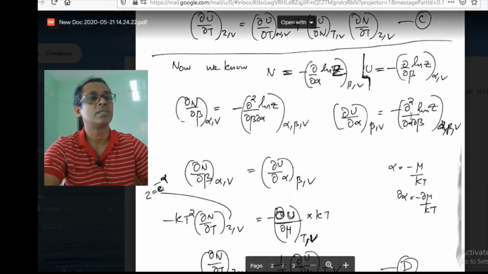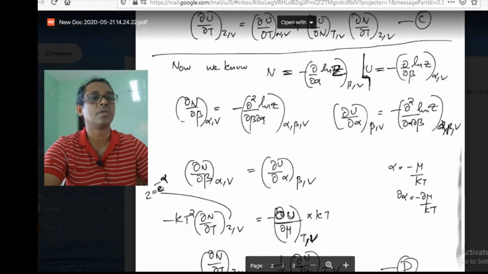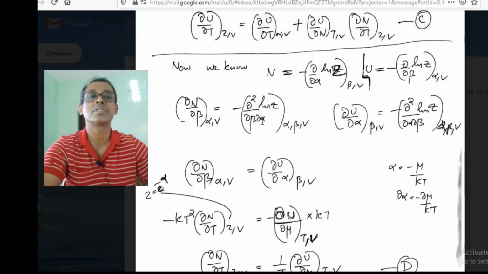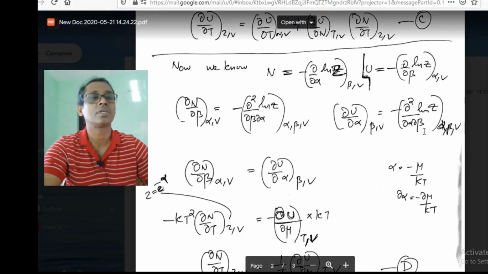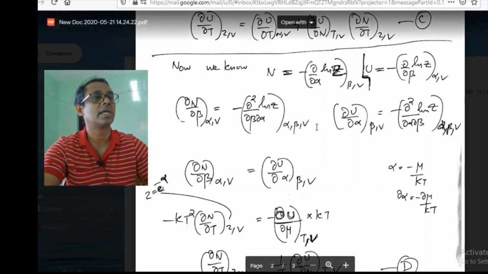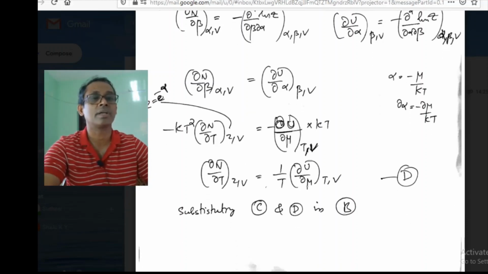So as we look at the right hand sides of these two equations, they are actually the same. The only thing is the order of differentiation is different. Here we first differentiate with respect to alpha and then with respect to beta. Here first with respect to beta and then alpha. So that order is immaterial, so the right hand sides are equal. So I can say ∂N/∂β at fixed α and V is ∂U/∂α when β and V are fixed.